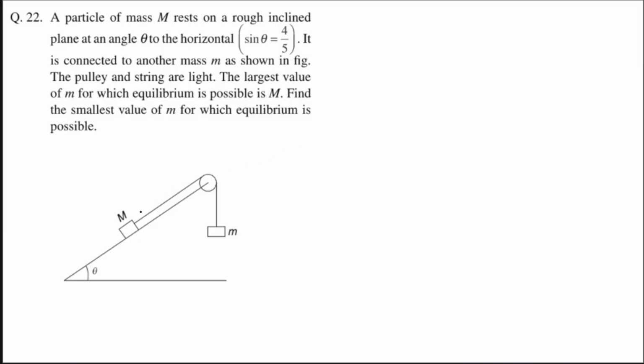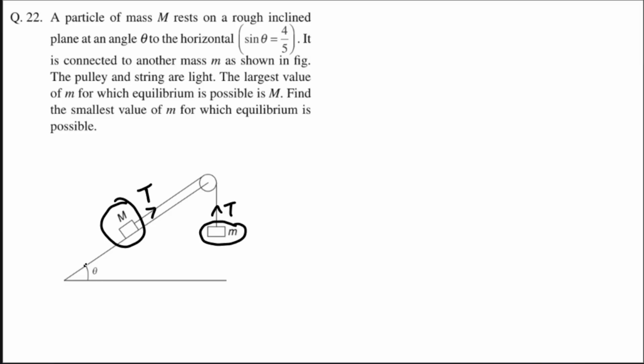So what is said in the question? There is this mass M and then there is this mass m. They are connected together with the help of a string. This string is massless. The pulley in between is also massless. So in that case, tension throughout the string will be the same. So let's say here tension is T, then here also tension will be T. And I'm always taking the tension direction like this because tension always acts away from the body. So you have to draw it like this.